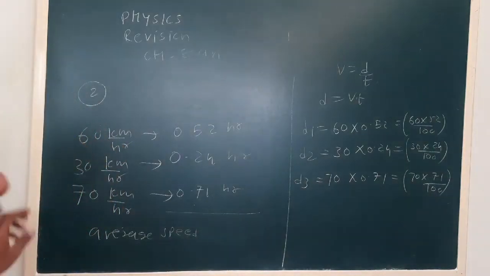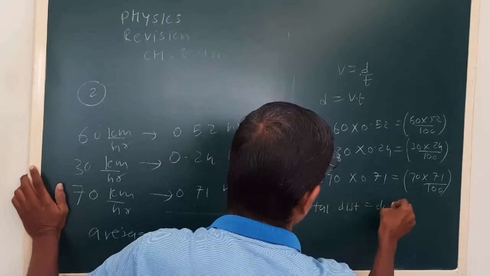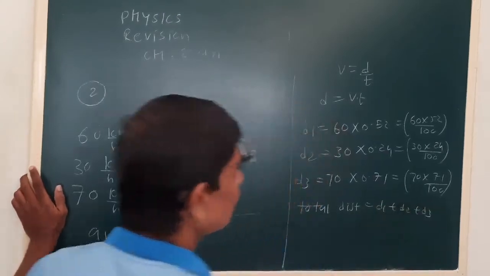Okay, see, the total distance will be d1 plus d2 plus d3.